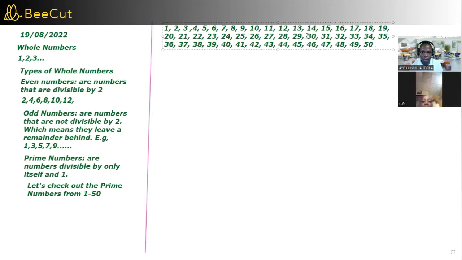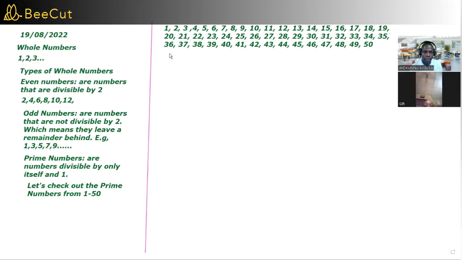So out of all of these numbers, we're going to try to identify which of them are prime, which of them are not prime. So is 1 a prime number? Yes. Why do you think 1 is a prime number? Because you think 1 cannot be divided by anything.